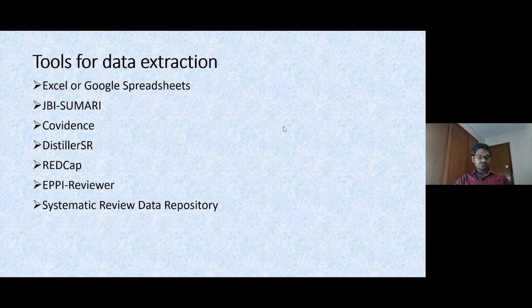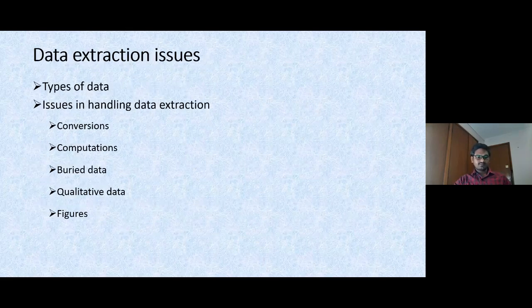So here we have tools to extract data. Sorry, I'm going back. Institution handling data extraction: if you are doing any systematic review and you are getting nanograms per millimole, but you are interested in nanograms per deciliter, you have to convert that data. So there are online tools, you can convert that to make it the standard data.